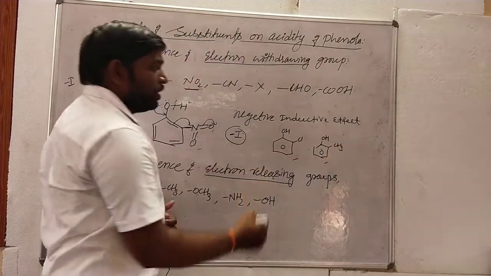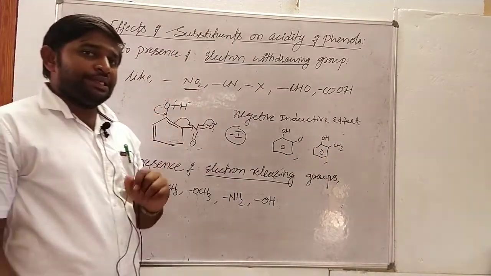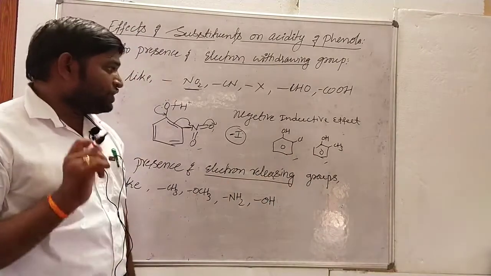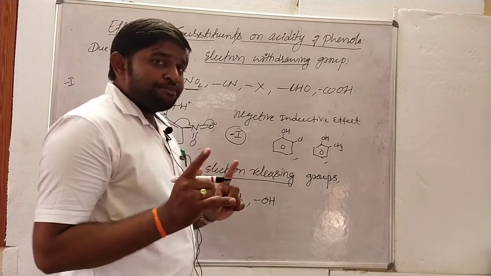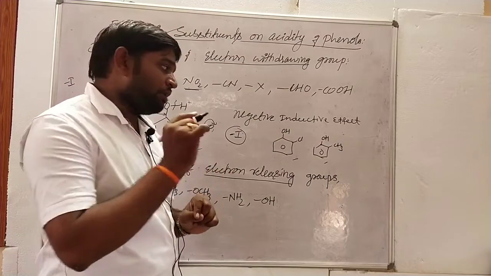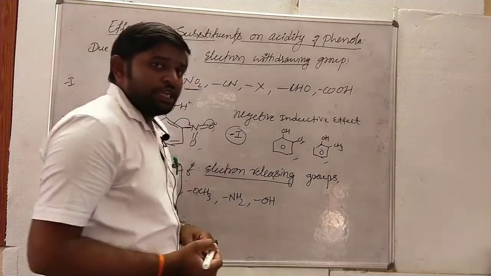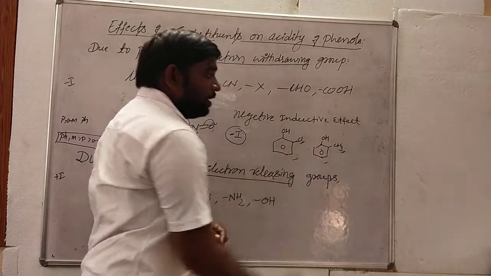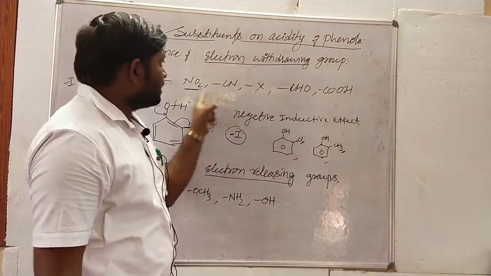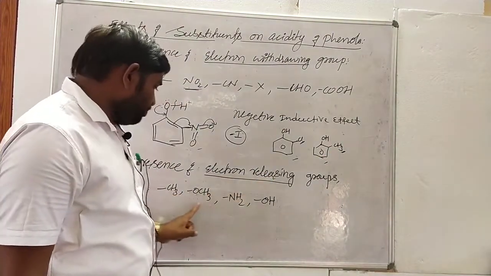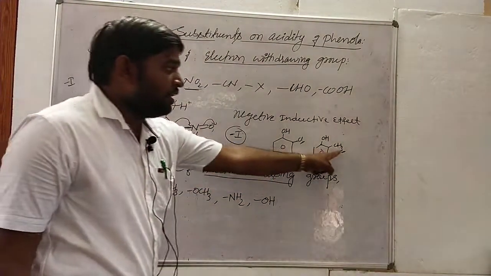Among these two molecules, which is more acidic in nature and why? We have to observe the substituent present on the phenol molecule. Here in this phenol molecule, there is a halide as the substituent. Here the methyl group is not an electron withdrawing group. The methyl group is an electron releasing group.